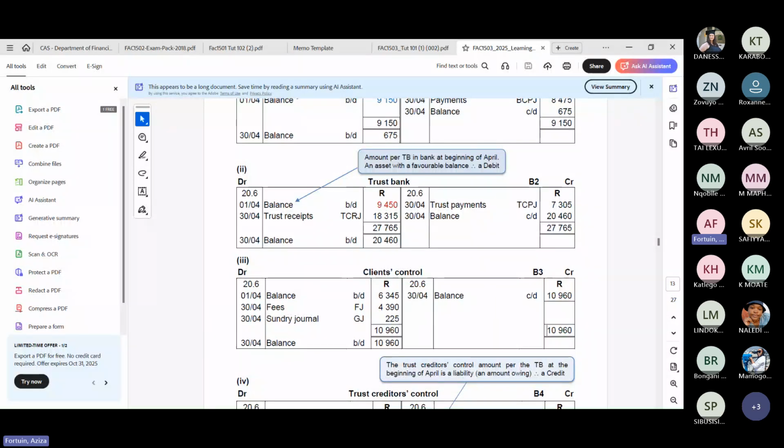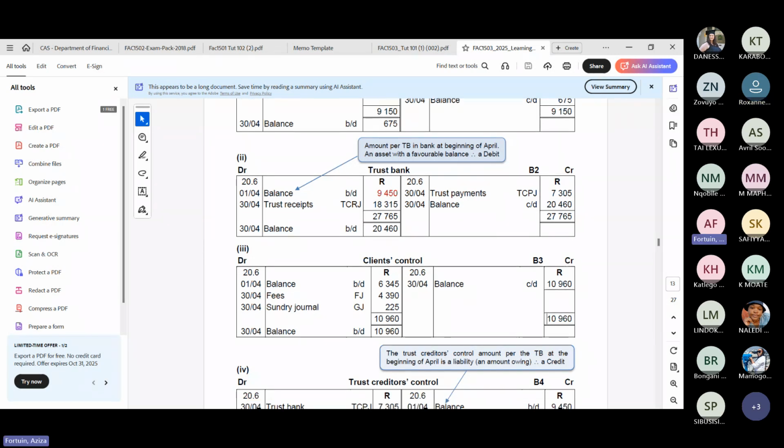Roxanne, you with me? You know that? I'm here with you. Aziz, do you understand this aspect? What goes into my client control account? All my income that's coming into the business. Fees, and interest coming into the business bank. Not into the business bank, no. It's just fees that are coming in. It doesn't mean to say it's paid. Remember that.